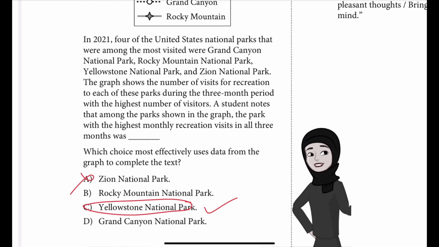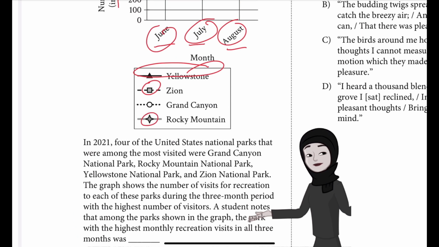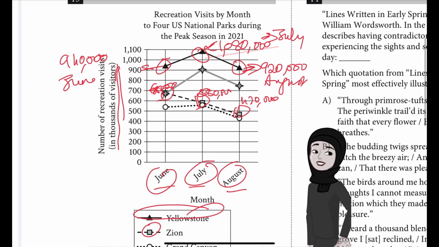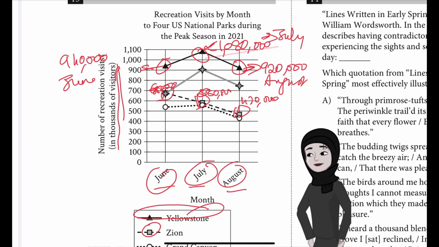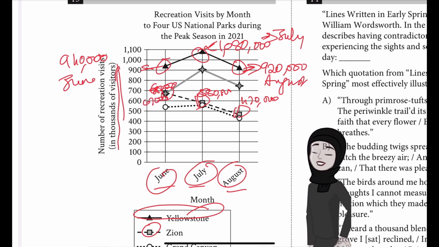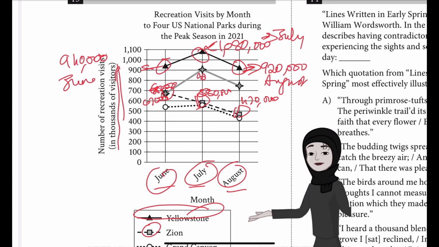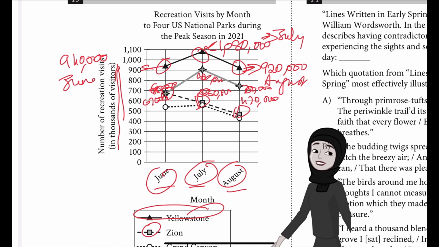And B is talking about Rocky Mountain National Park. Rocky Mountain is this star shape. And if you look at the star shape values, Rocky Mountain National Park was approximately 670,000 in June, 900,000 in July and about 750,000 in August. And again, each of this is lower than the number of visits to Yellowstone in the same months.